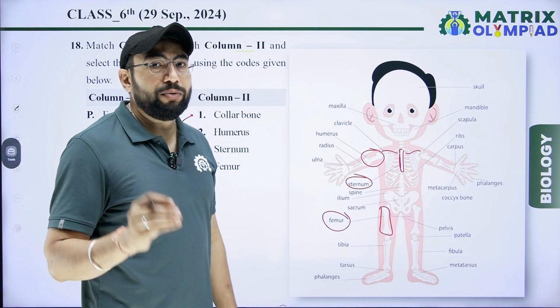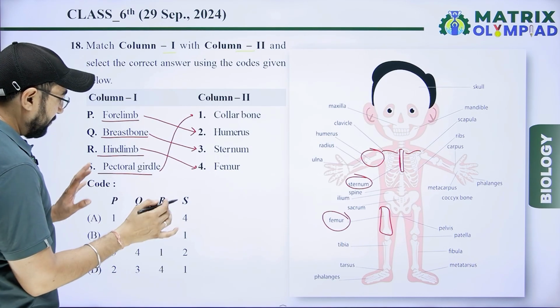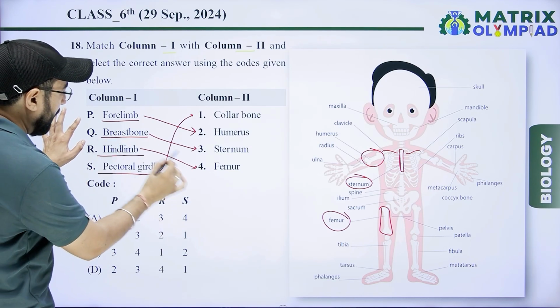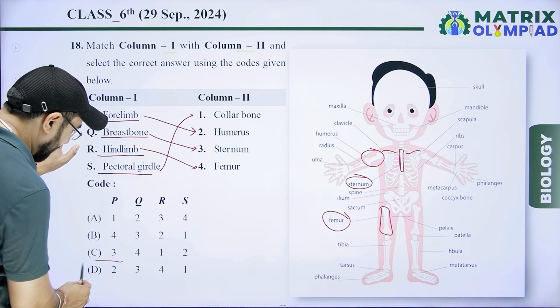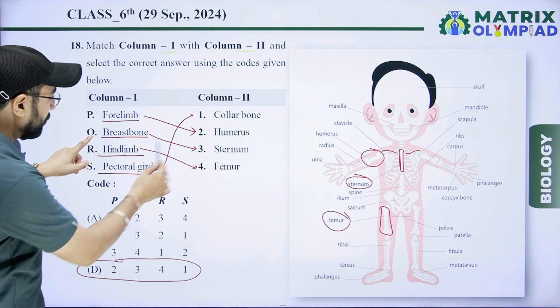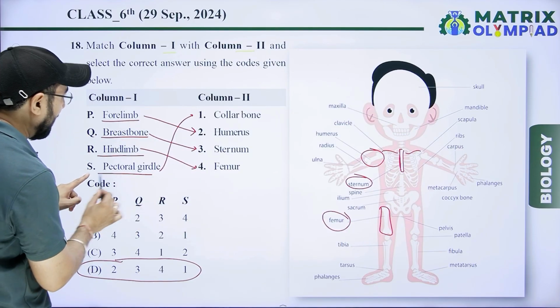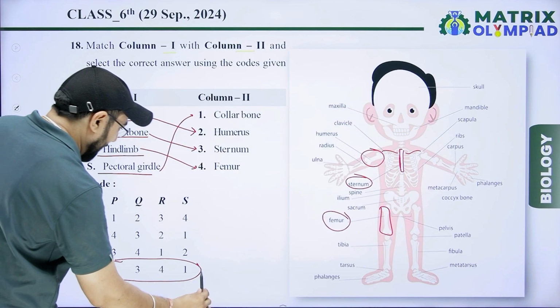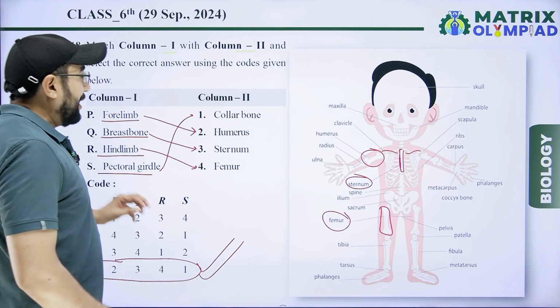Clavicle related to pectoral girdle. So our right matching is P2, that is in option D, and Q3, R4, S1. So right answer is option D. Next question is